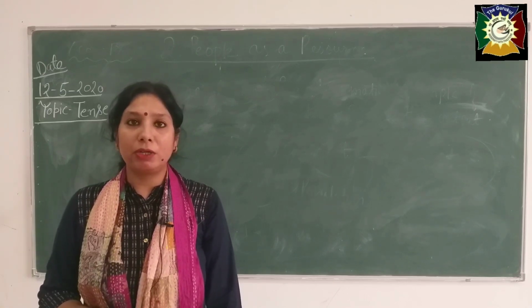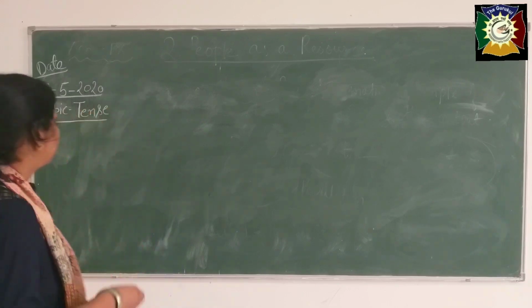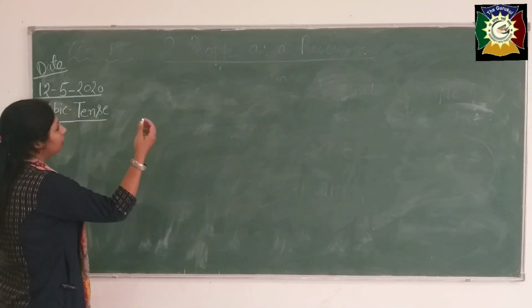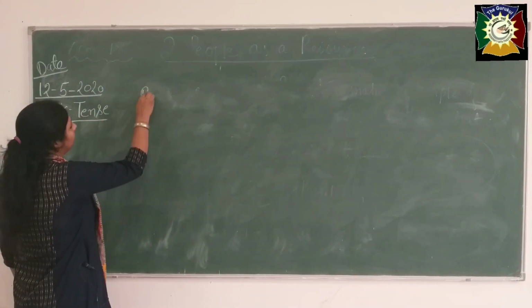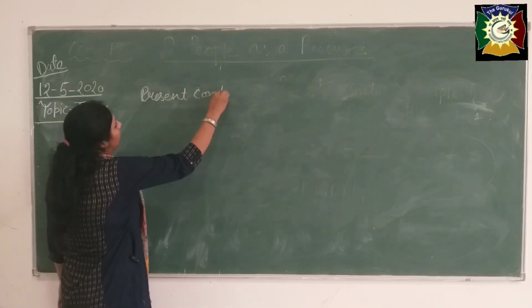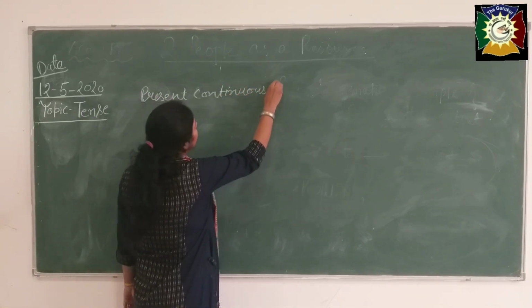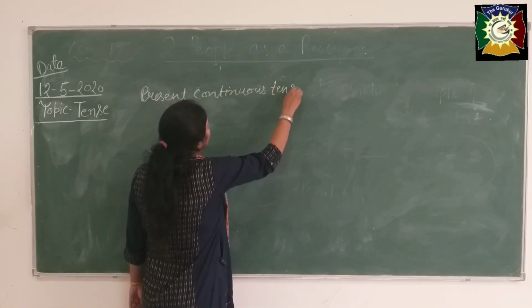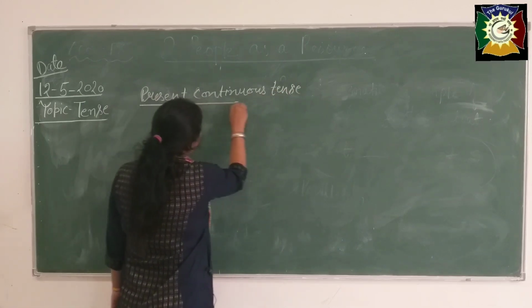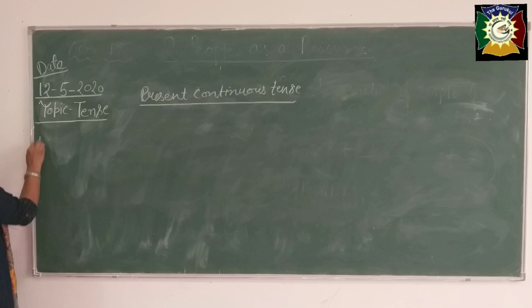So today we are going to do present continuous tense. Our topic is present continuous tense. Okay, first of all, the form of this, beta.